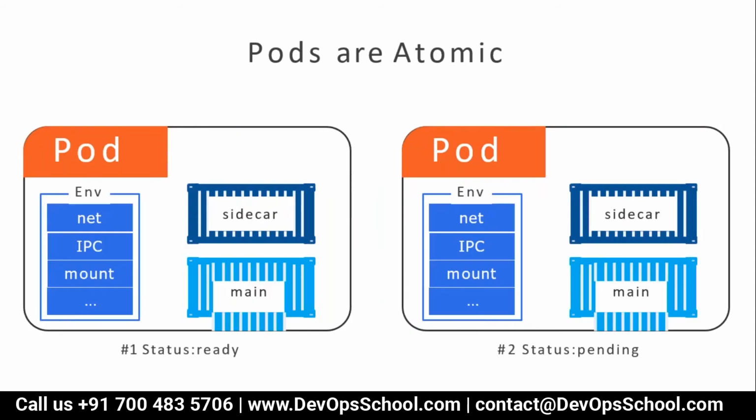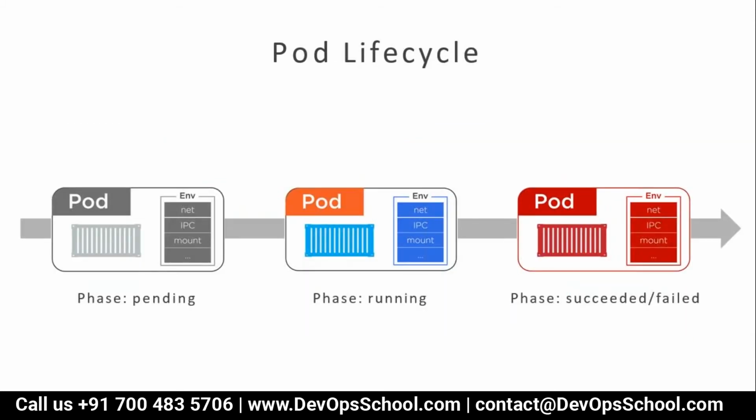From one pod, you can make multiple pods. That's called scaling. There are some states which we need to follow, the life cycle we call it. So the pod is in ready state. When you scale, it becomes a pending state. These are the states you see during the demo. Whenever you create a pod, it's in pending state. Then it goes to running state. Look at this image very carefully. Pod is pending because the container is not running. When the container is running, the pod is running also. And when the container is dead, the pod gets succeeded or failed.